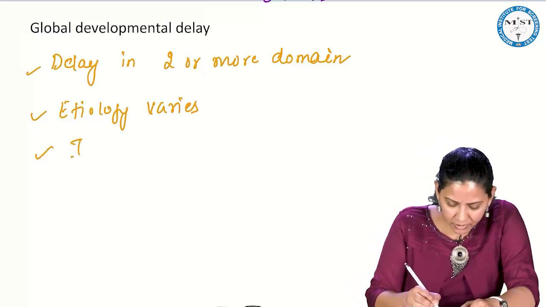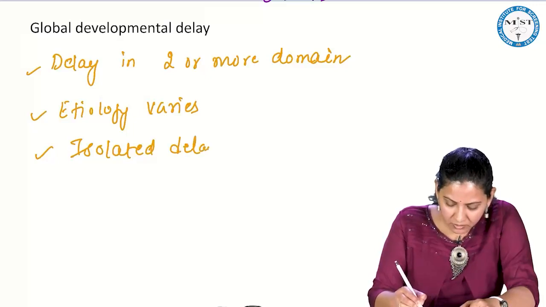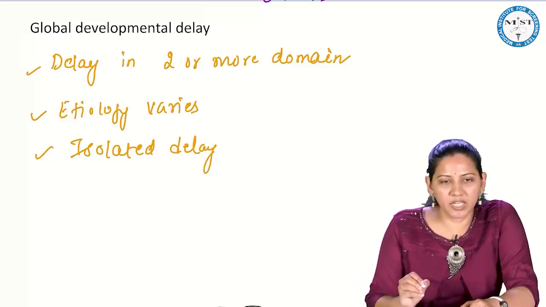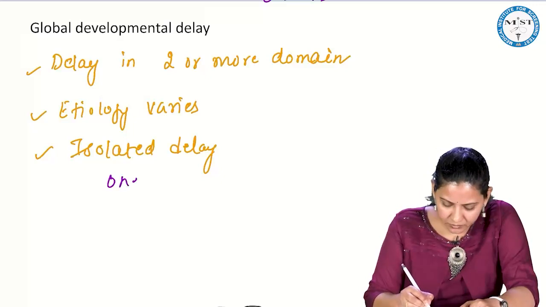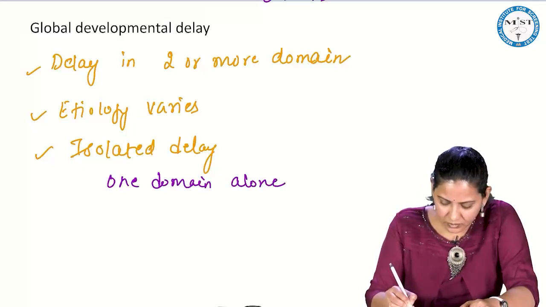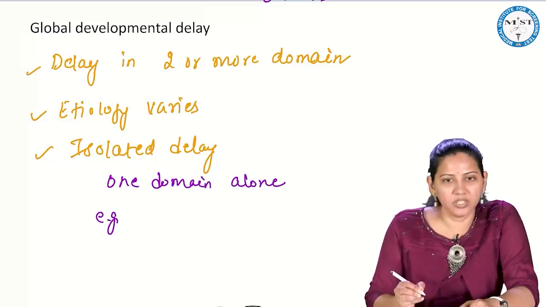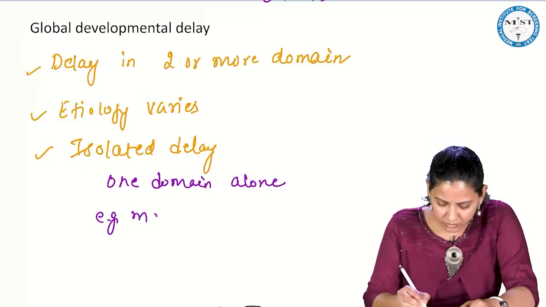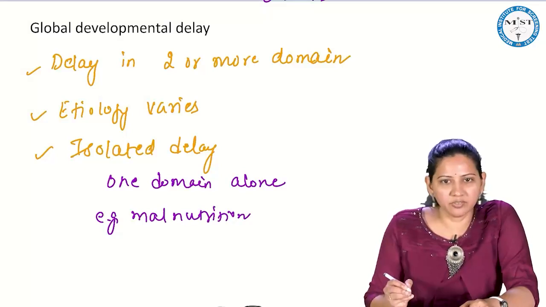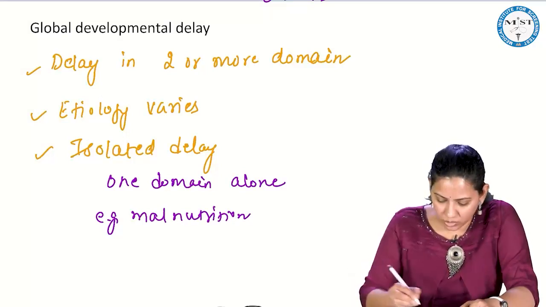What about isolated delay? Isolated delay means there may be delay in one domain alone. Like for example, in case of malnutrition, the child may have delay only in the motor domain.